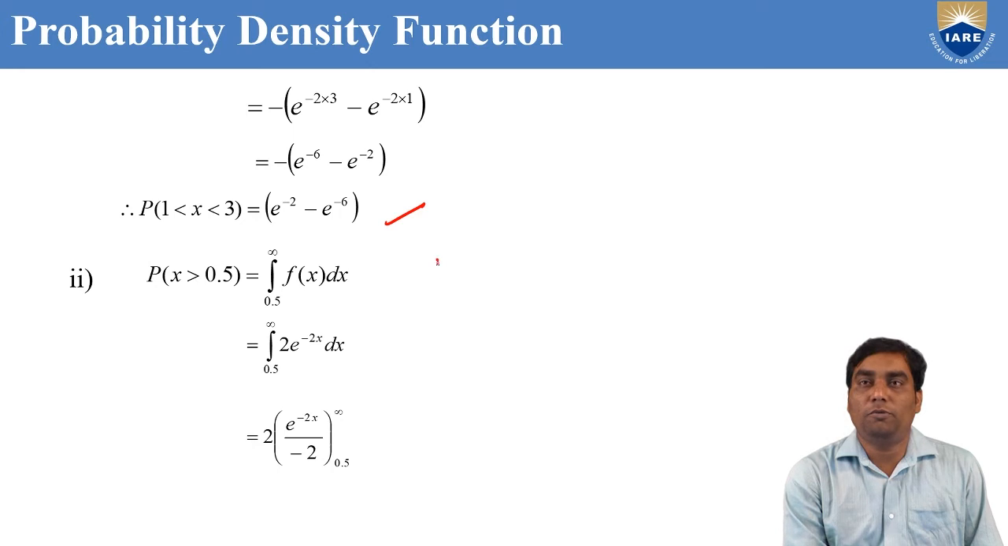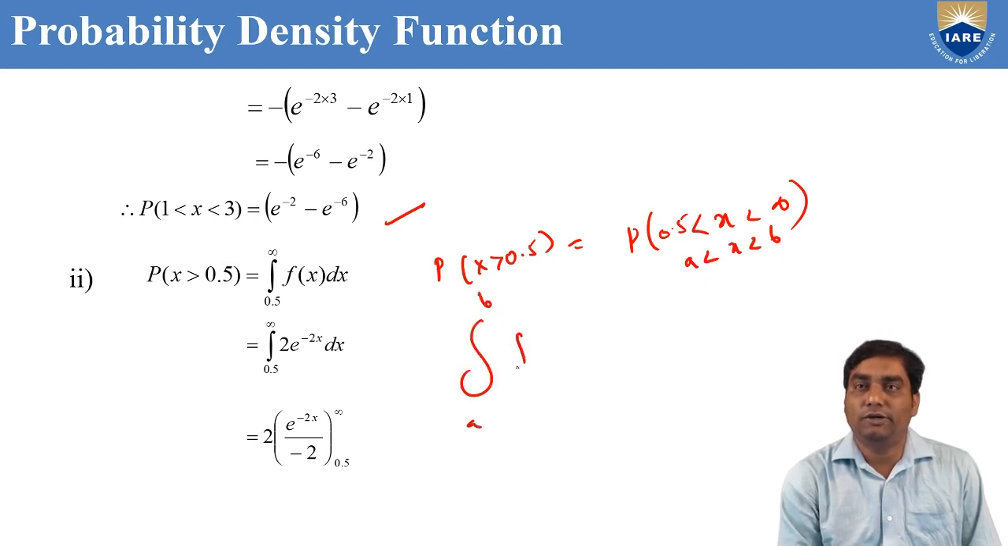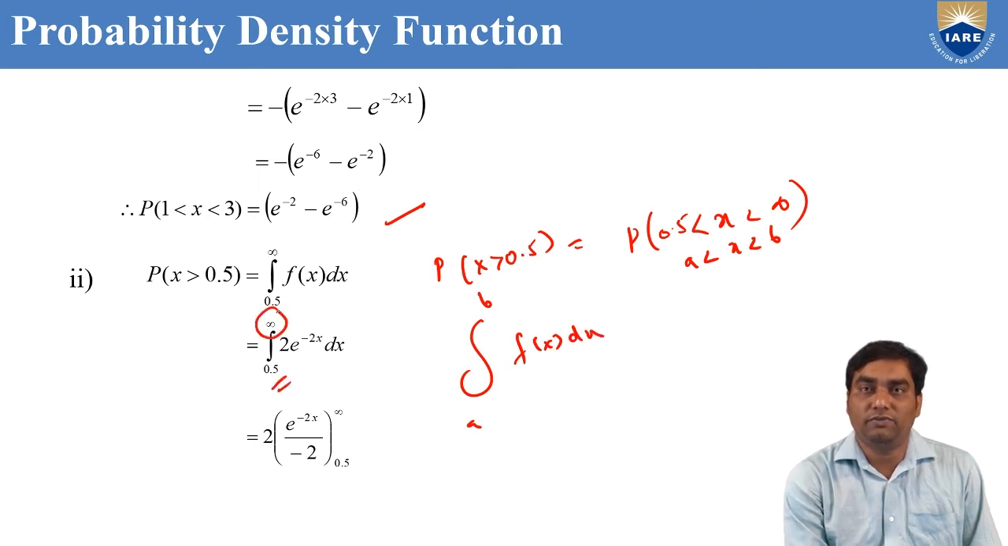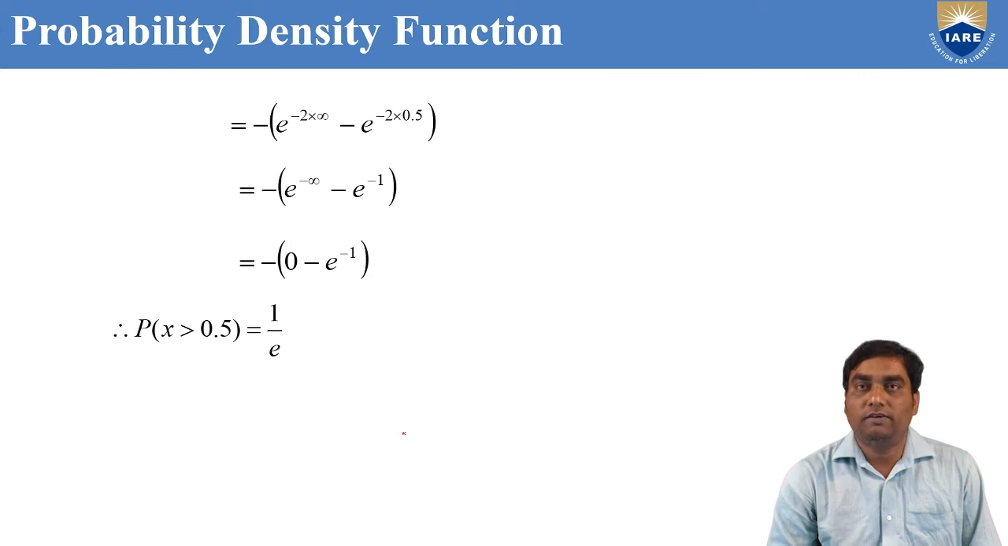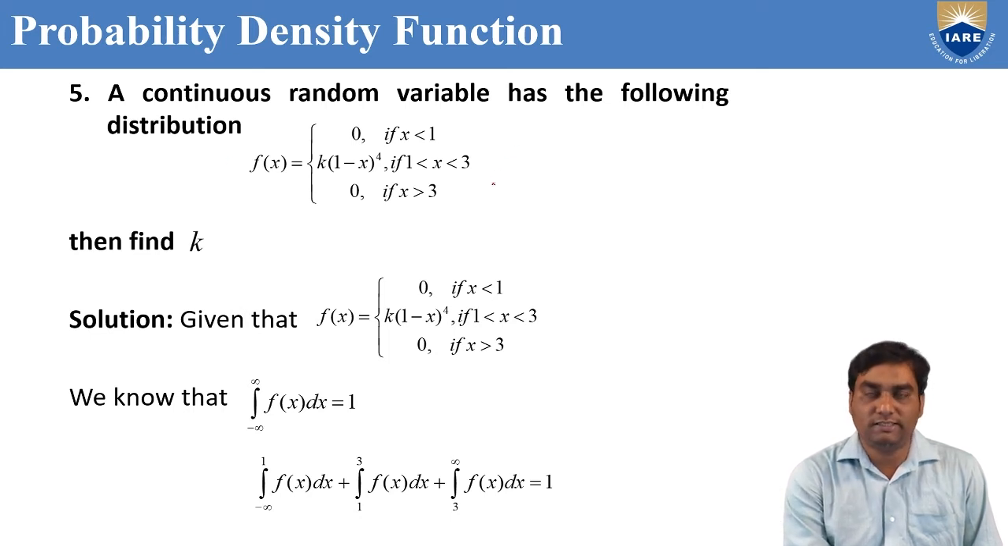Now similarly, the second problem. P of x greater than 0.5 means x is between where to where? From 0.5 up to infinity. Now it is in the form of a less than x less than b. You can use the formula directly, the integral from a to b of f of x dx, where a equals 0.5 and b equals infinity. Same, if you do that, we'll get 1 by e after simplification of the upper limit and lower limit.